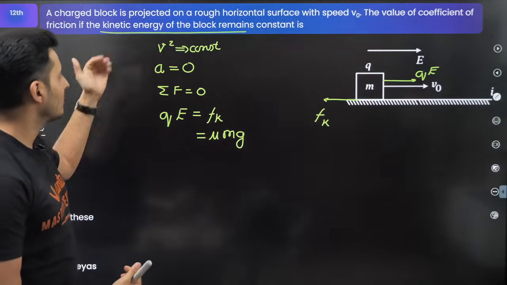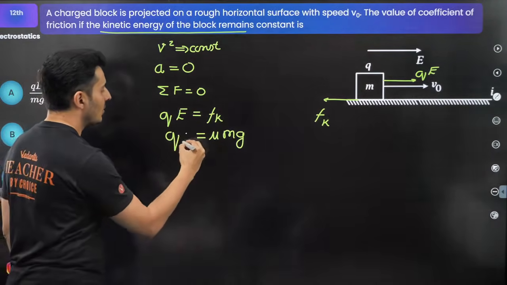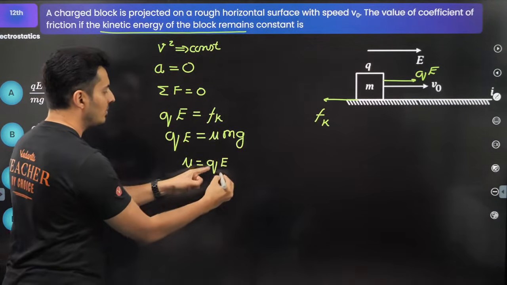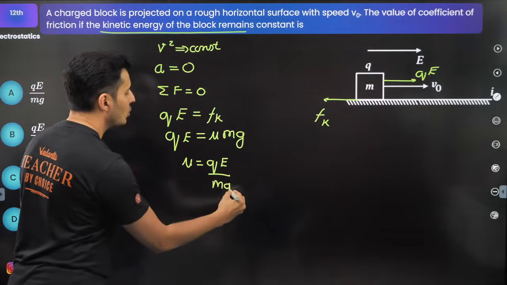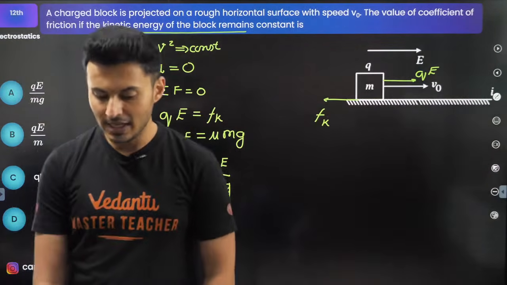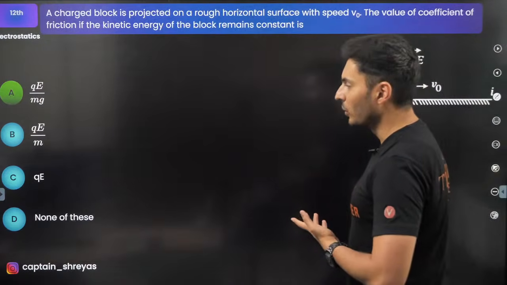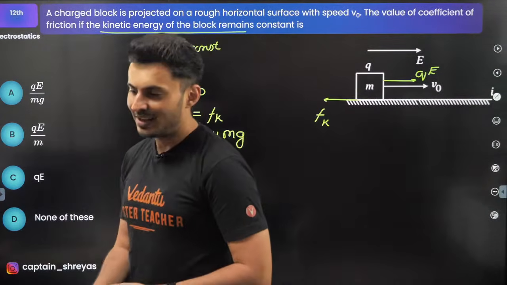So the question is, what is the value of the coefficient of friction? Hence the value of mu will be qE divided by mg. I will bring mg downstairs. So qE divided by mg should be the answer. Just check this out. Yep, option A it is. There you go. No, it's not option C, it is option A. Awesome, guys.